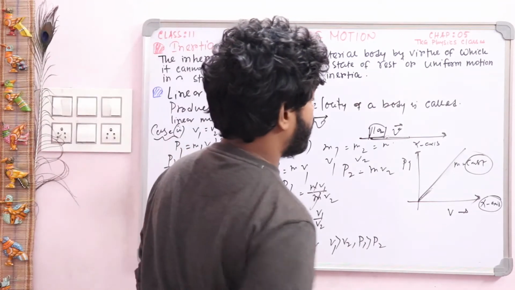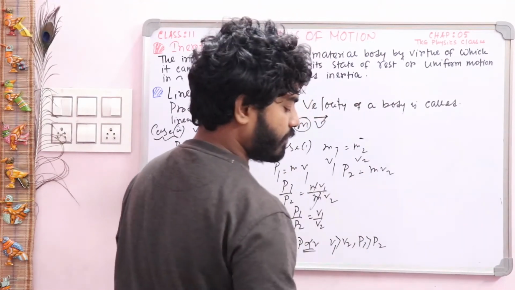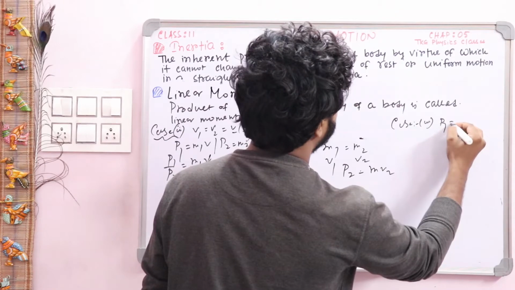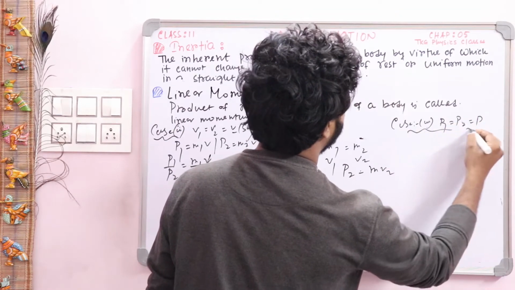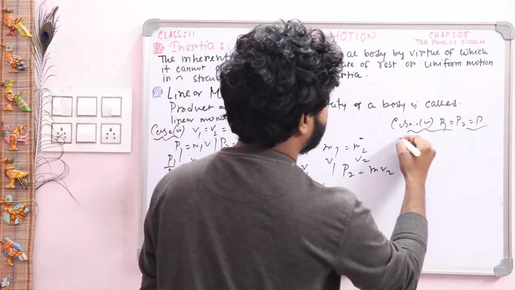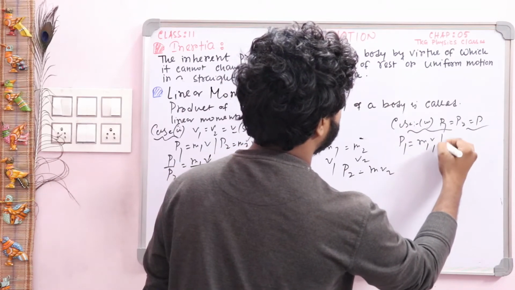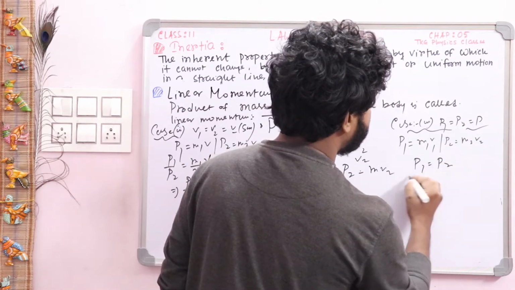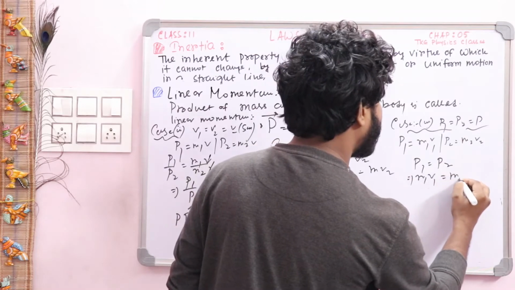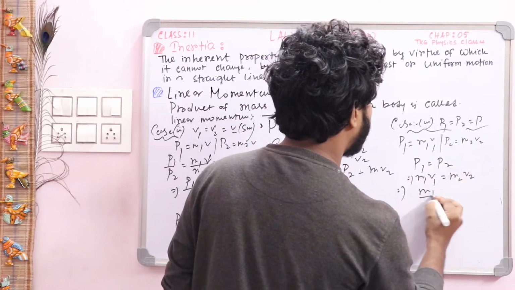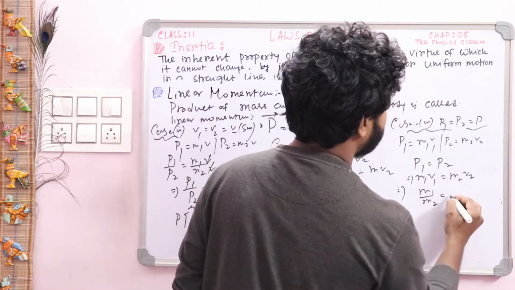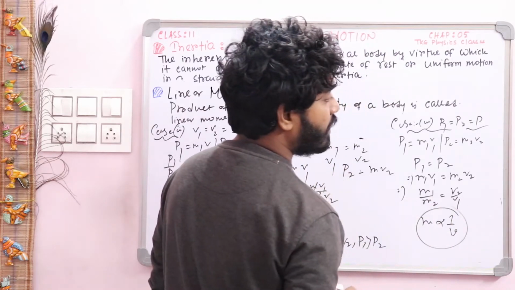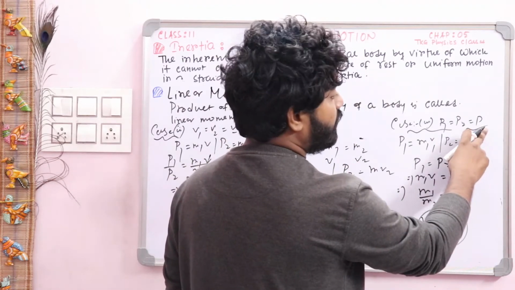Okay, now write down the third one. Case number 3: suppose p1 is equal to p2 is equal to p, two bodies have the same momentum. So for the first body we write p1 is m1 v1, and for the second body p2 is equal to m2 v2. Now according to our condition p1 is equal to p2, so m1 v1 is equal to m2 v2. From here you can say m1 by m2 is equal to v1 by v2, that means m is inversely proportional to v, and this happens when the momentum remains constant.